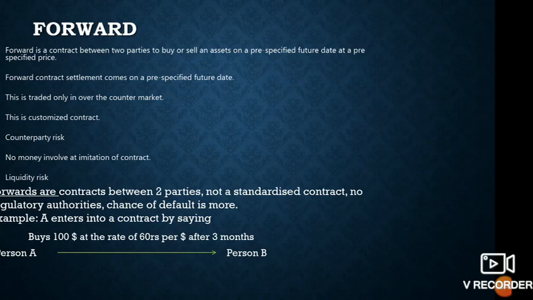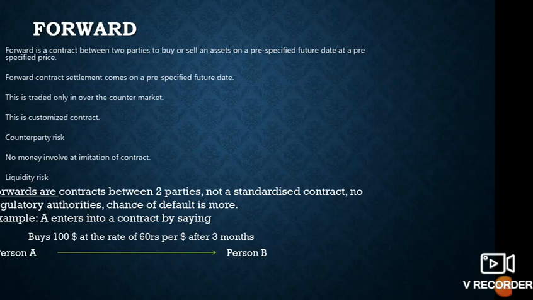A enters into a contract, saying he is going to buy $100 at the rate of 60 rupees per dollar after 3 months, with a person P. Here there is no middleman at all. A forward is a contract between two parties to buy or sell an asset on a pre-specified future date at a pre-specified price. No middleman and no regulatory authority is involved.